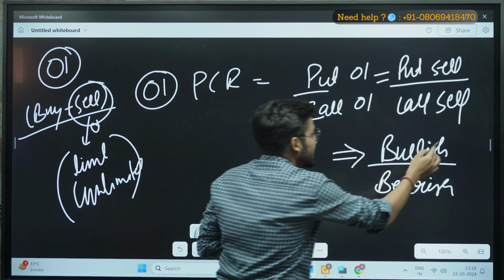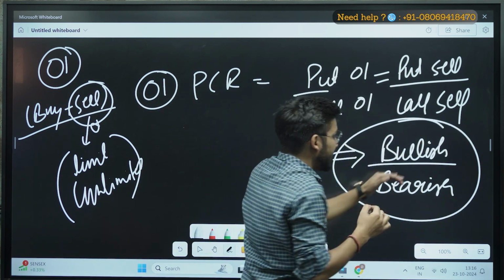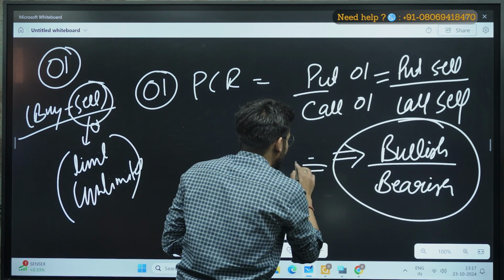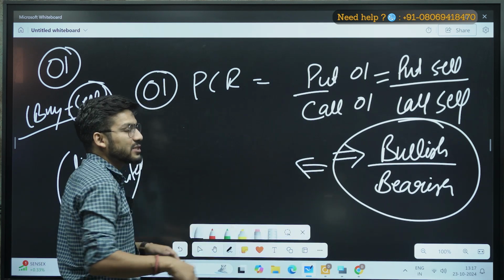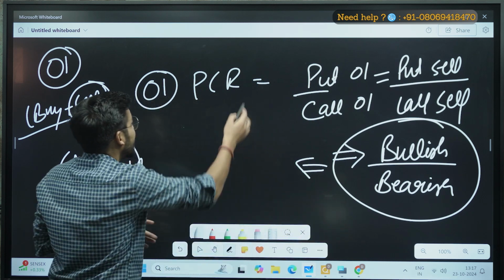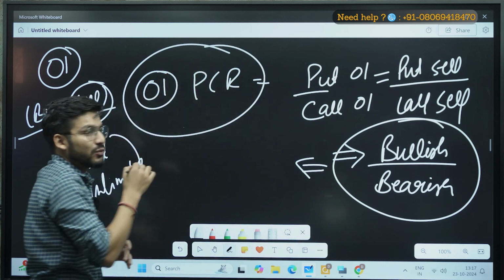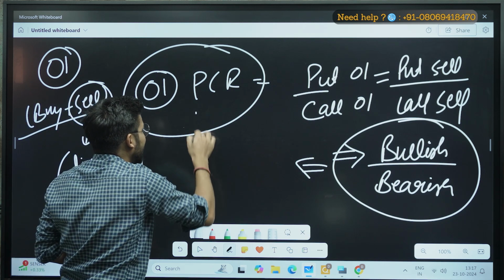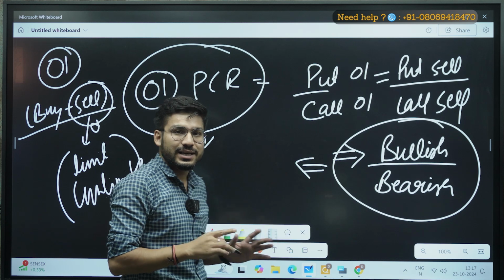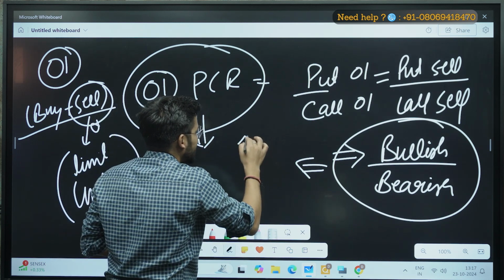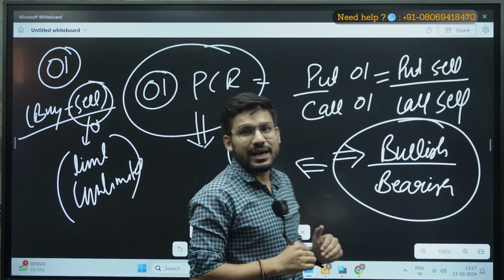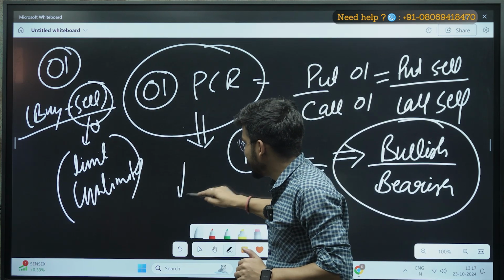Whenever this ratio of bullish and bearish is greater than 1, at that time my market will be having positive sentiments, or you can say my market will go in the bullish side. So it is very simple. If I connect OI PCR with the price movement, if my OI PCR is increasing, it means the market will go in the upward direction. And similarly, if my OI PCR is decreasing, at that time my market will go in the negative direction.